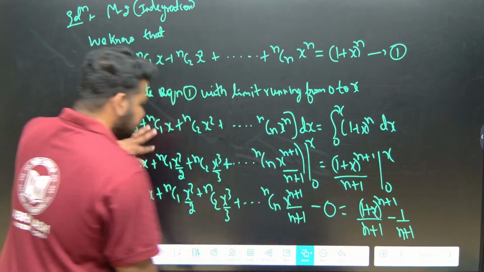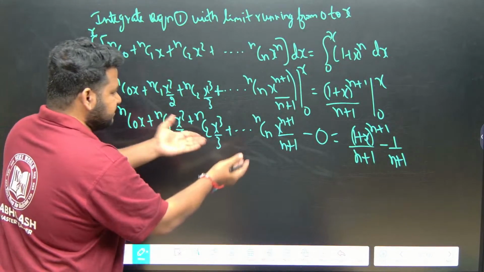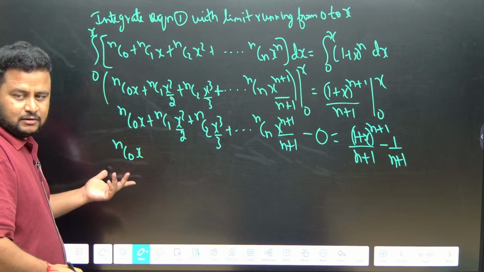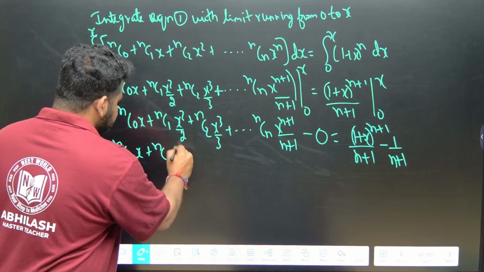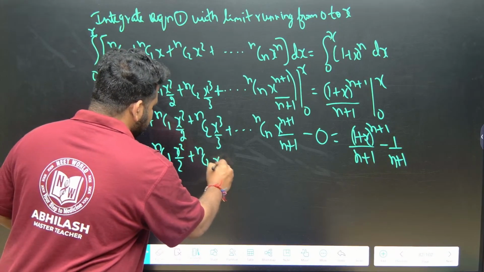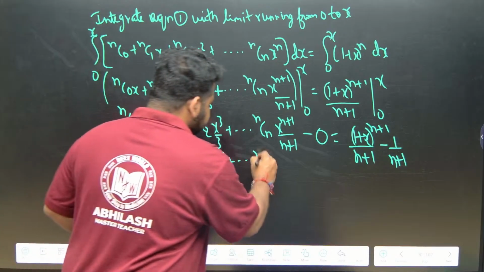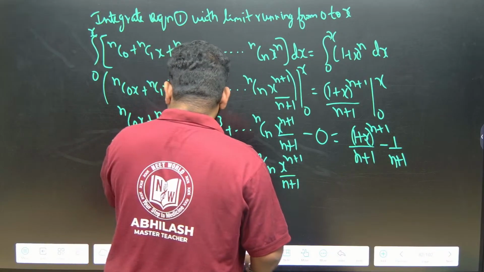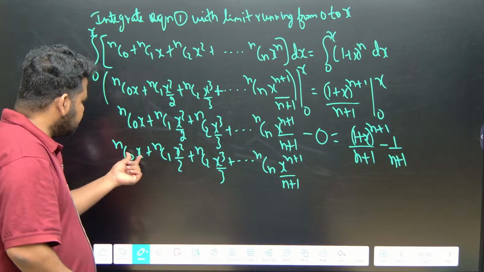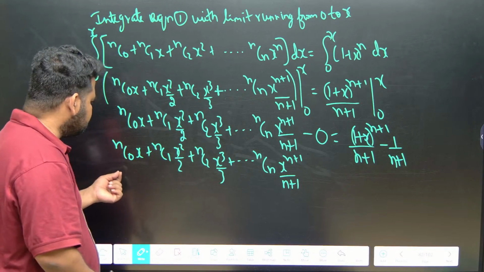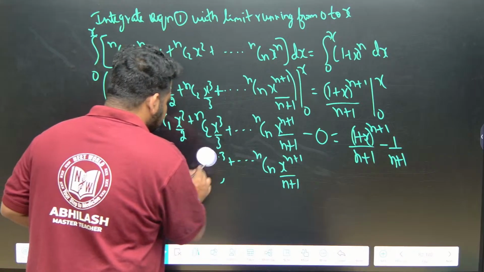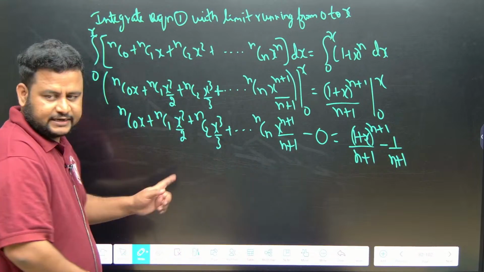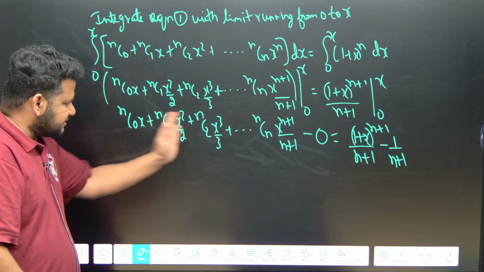Now see here, the entire LHS, write down as it is. So this will become NC naught, NC1 x square by 2, NC2 x cube by 3, up to NCn x to the power of n plus 1 by n plus 1. Now observe very importantly, here x is there everywhere, correct? I can take x common, because I want x down.